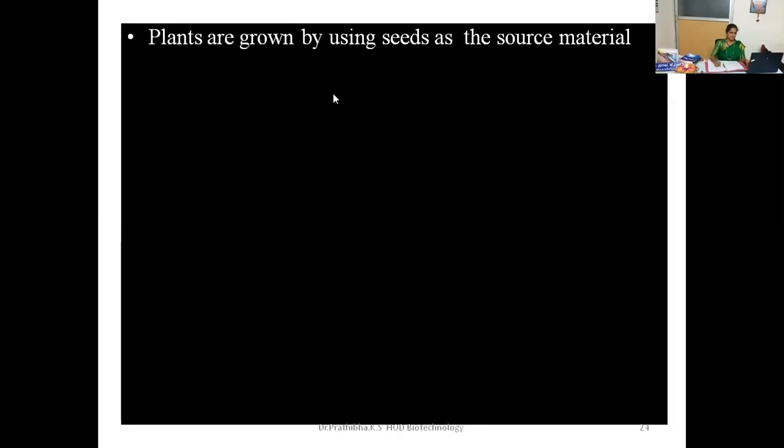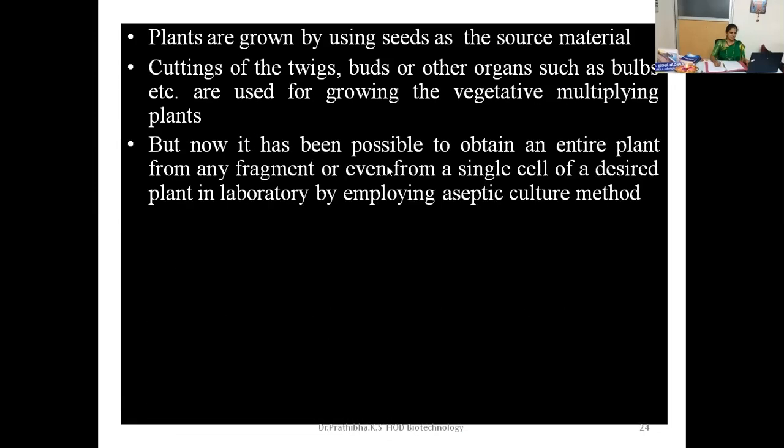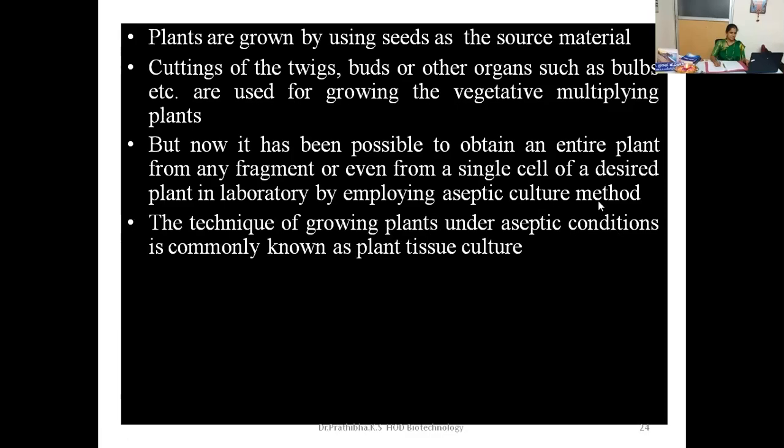Plants are grown by using seeds as the source material. That was the major source in traditional conditions. Even cuttings of twigs, buds, or other organs such as bulbs are used for growing vegetatively multiplying plants. But nowadays it is possible to obtain an entire plantlet from any fragment, or even from a single cell of a desired plant, in the laboratory by employing the aseptic culture method, right?